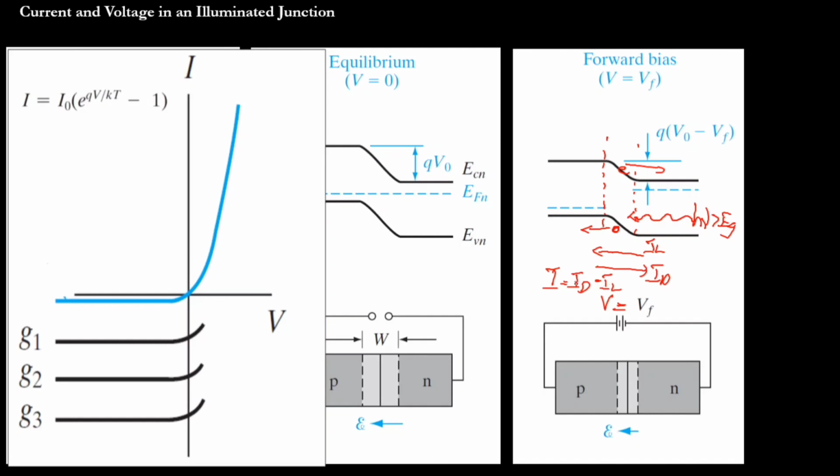What is ID? The normal diode current. When we apply the forward bias, there will be a normal diode current flow through the junction. Apart from that, because of the photon falling, there will be a current IL, which is opposite to the direction of ID. Okay, so we look into this diagram. This is when at reverse bias, here V is equal to VR. This is V is equal to 0, and now V is equal to positive value.